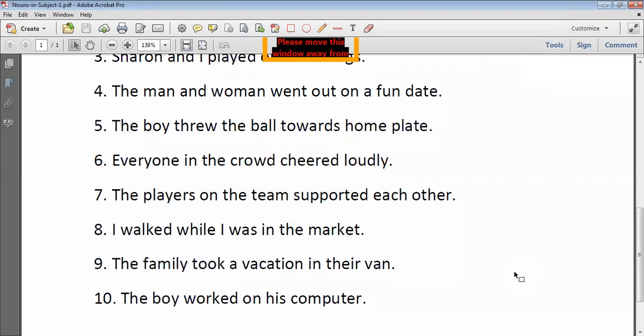The family took a vacation in their van. The family is noun and subject. Took a vacation in their van is predicate. The boy worked on his computer. The boy is subject and noun. Worked on his computer is predicate and worked is verb. Good.